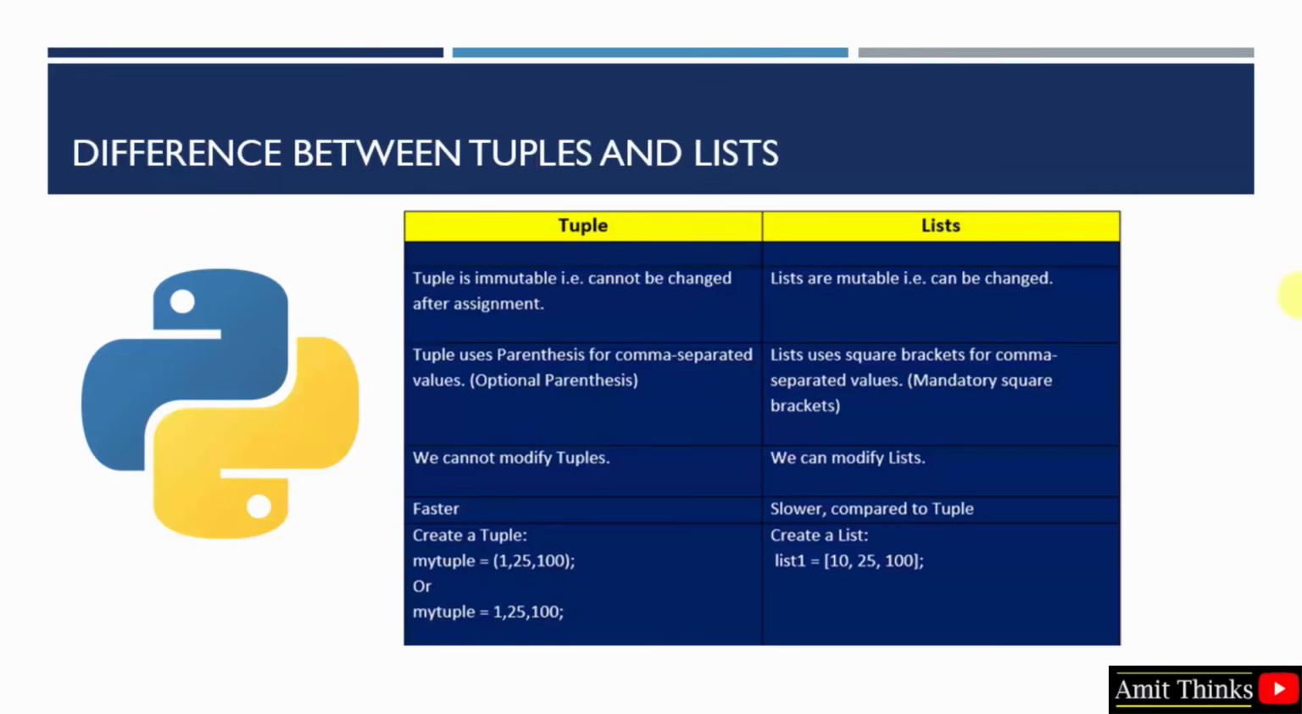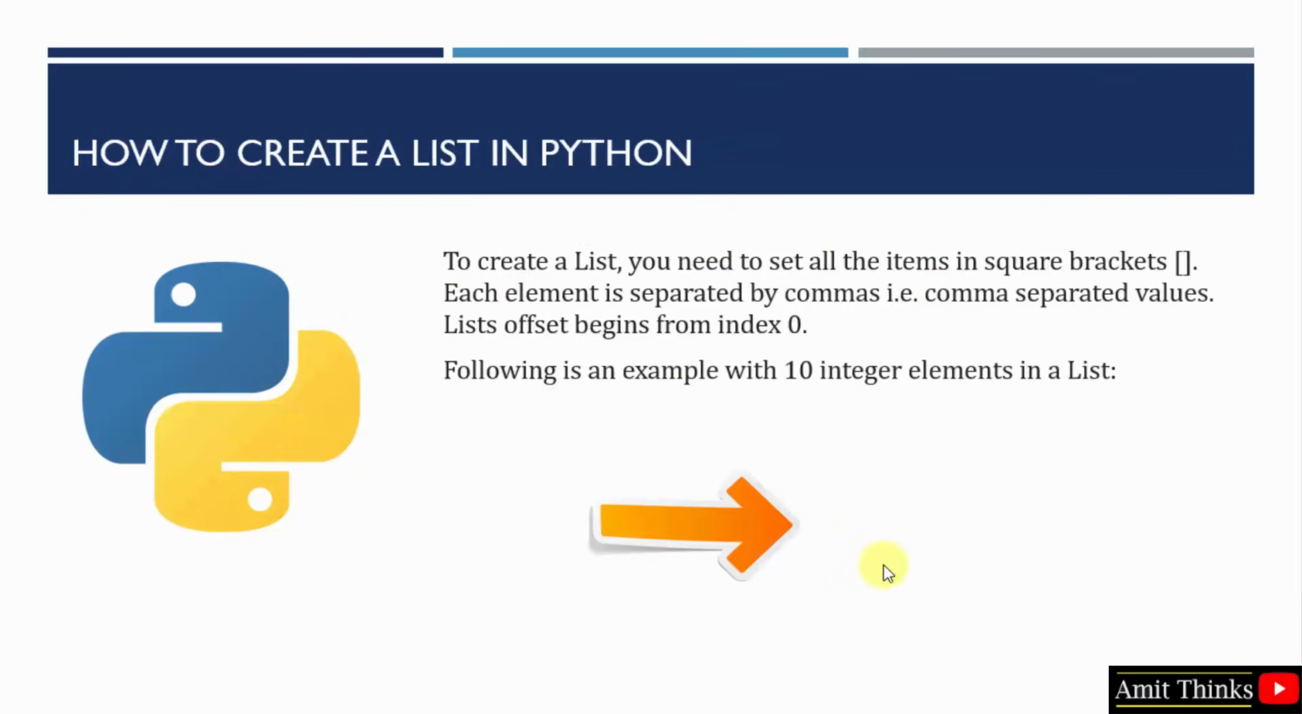Tuples basically use parentheses. It's optional, you can also avoid it. But a list includes comma separated values and uses square brackets, and it is mandatory to add square brackets. We cannot modify tuples and we can modify lists. I told you tuples are considered faster than lists. You can create a tuple using parentheses, or you can also avoid it. It is optional, but to create a list you need to add these square brackets. We will see how we can create a list.